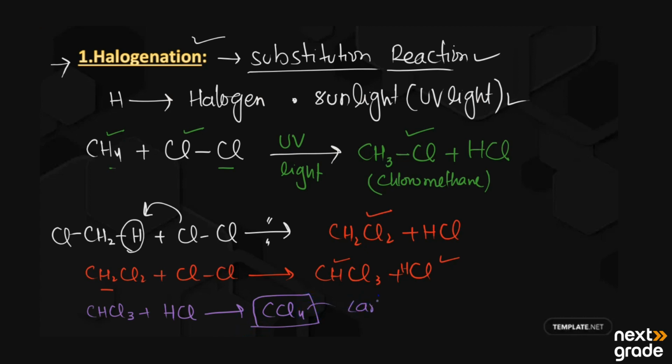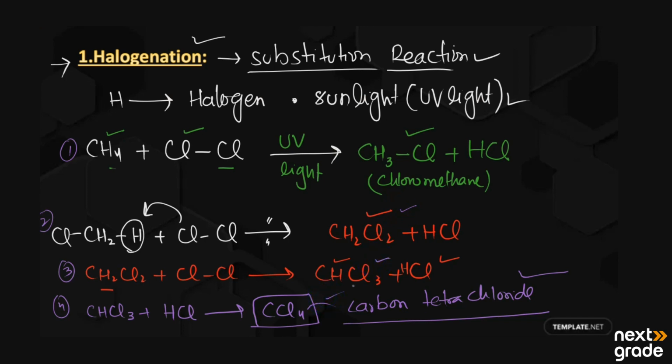This is the last product that we get. So this reaction is known as the halogenation reaction, happening in the second step, third step, and the fourth step. Chloromethane, dichloromethane, trichloromethane, and tetrachloromethane or carbon tetrachloride.